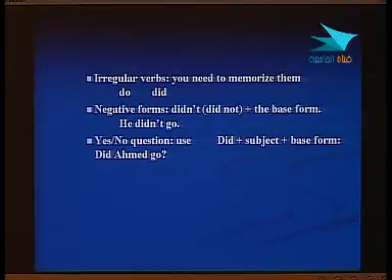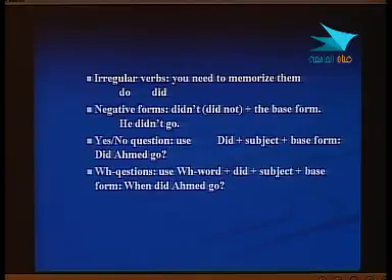The example of this: did Ahmed go? This is the question, and you see that it ends with a question mark. So did plus the subject plus the base form. This is how we form a yes/no question.